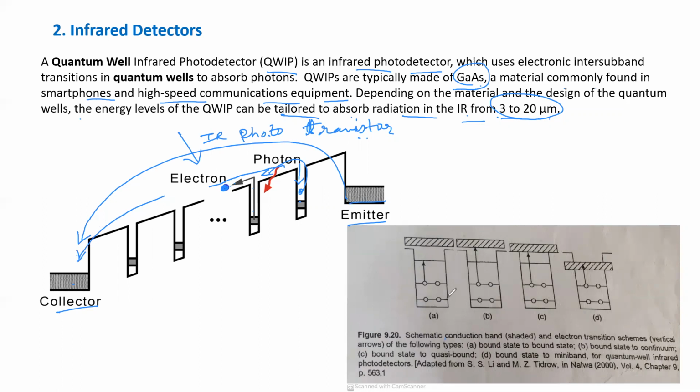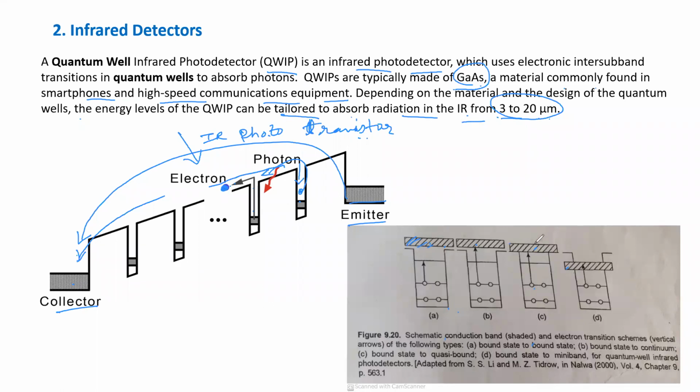So this is the schematic. This is your book diagram. I have uploaded the notes. So in that, this diagram is there, chapter 9. Schematic conduction band, which is shown by this shaded portion. These are conduction band, and the valence band is inside this potential well, you can see. So the electrons are in the valence band.